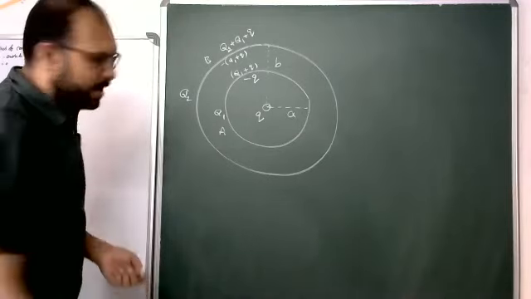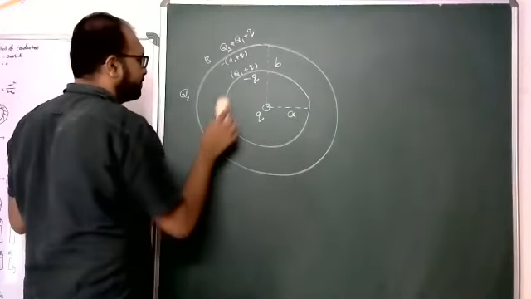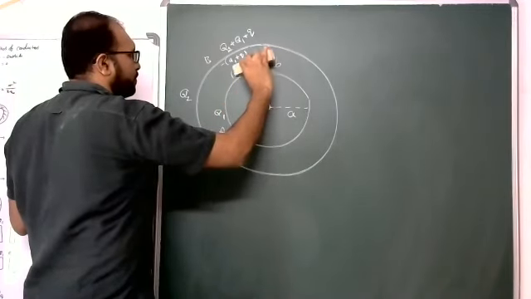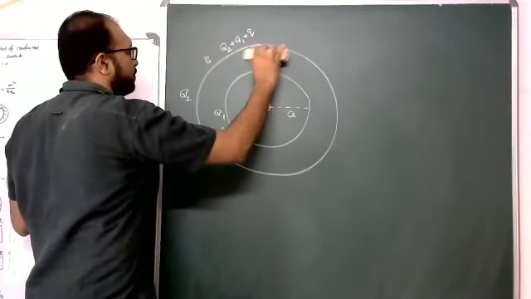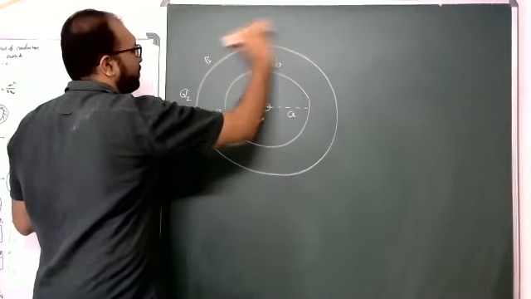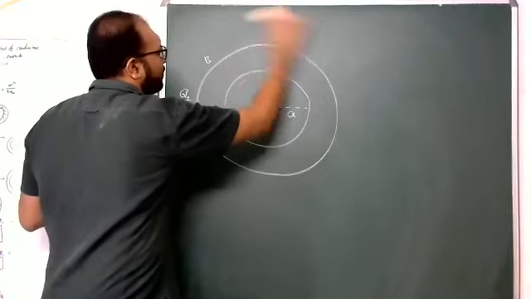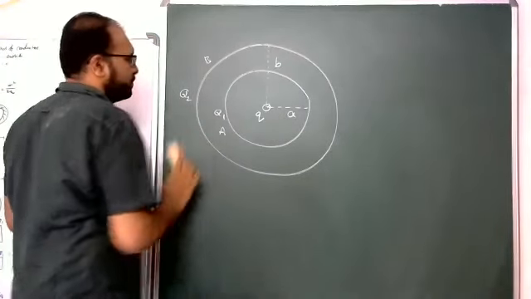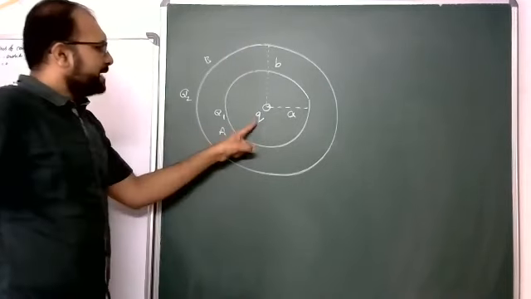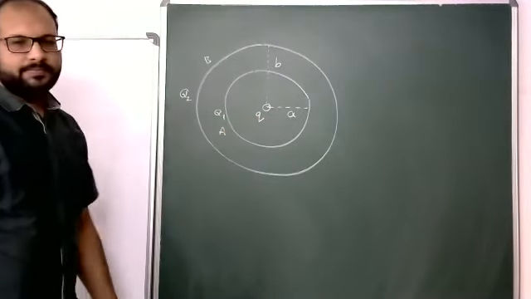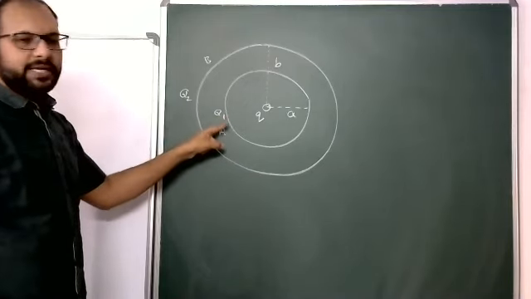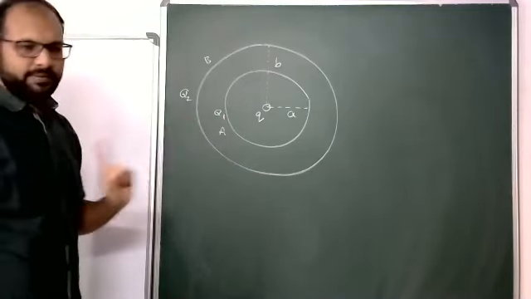Now a small change again. At the center Q is kept. For this spherical shell A, Q1 is given. For B, Q2 is given, as it is.